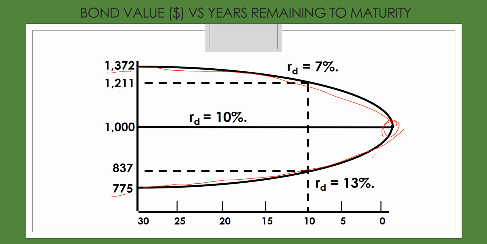So the important thing here is that interest rates do change over time, but the coupon rate remains fixed. And we have already covered that when interest rates are greater than the coupon rate, then the market price will be below par value. It'll trade at a discount. And when interest rates are less than the coupon rate, your coupon is paying higher than market interest, so the market price will be greater than par value and will trade at a premium. As interest rates fluctuate, the price of the bond will also fluctuate.